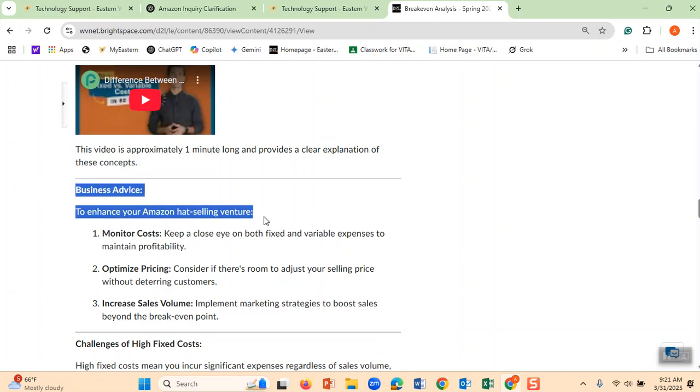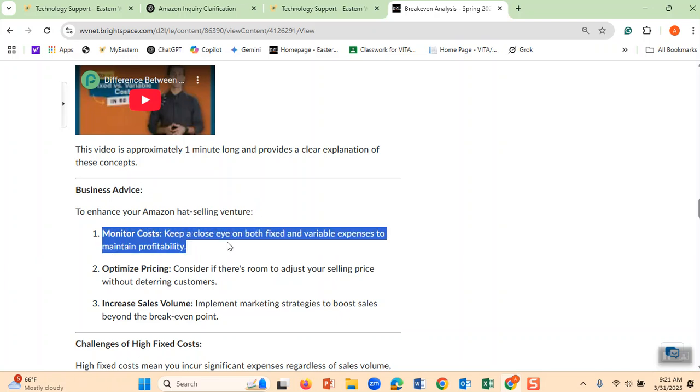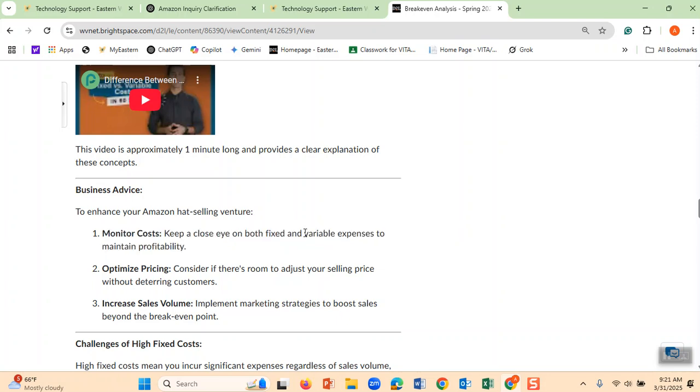ChatGPT is telling me, for my hat business with Amazon, monitor costs, keep an eye on both fixed and variable expenses. Let's not forget these variable expenses. I like to have a lot of variable expenses. Do you see that? At the same time, I want the number of hats sold to go up and up, become millions of hats.